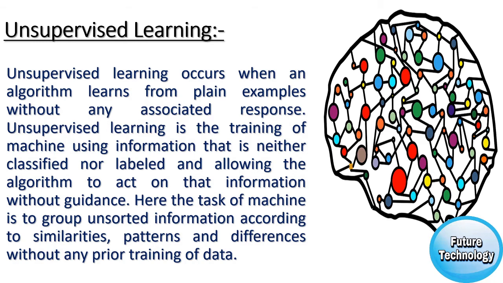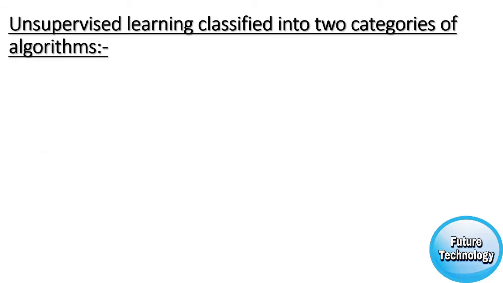Unsupervised learning is classified into two categories of algorithm. Clustering: a clustering problem is where you want to discover the inherent grouping in the data, such as grouping customers by purchasing behavior. Association: an association rule learning problem is where you want to discover rules that describe large portions of your data, such as people that buy X also tend to buy Y.